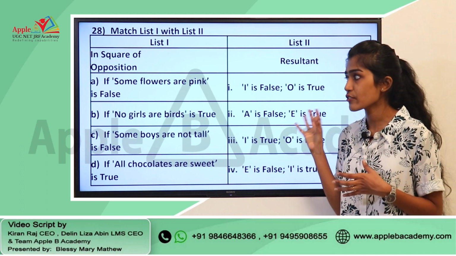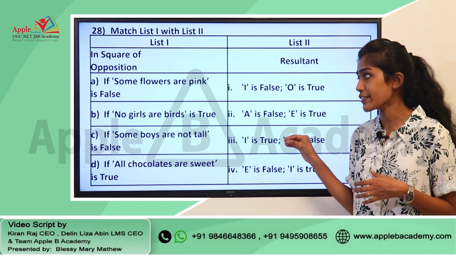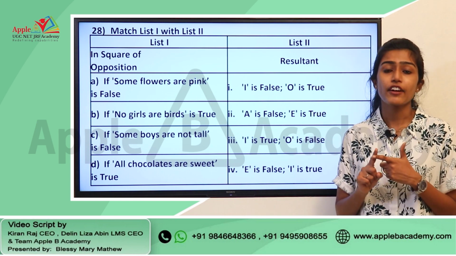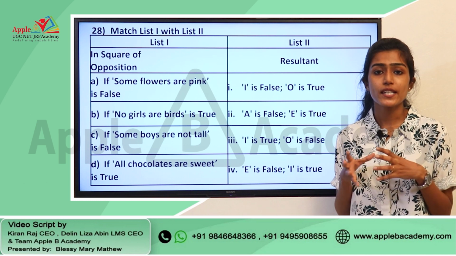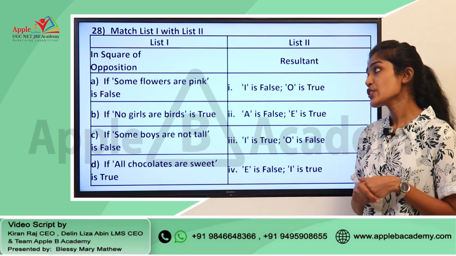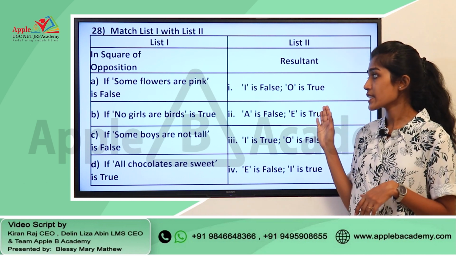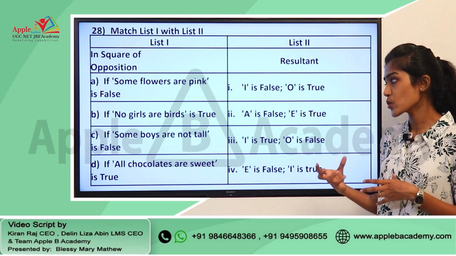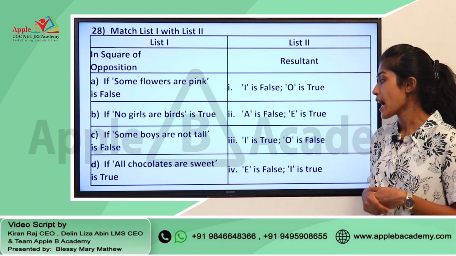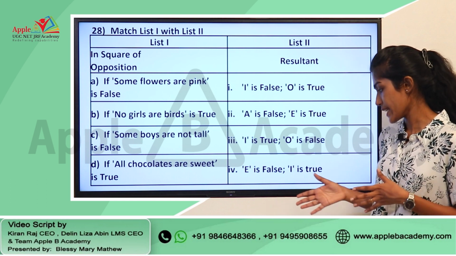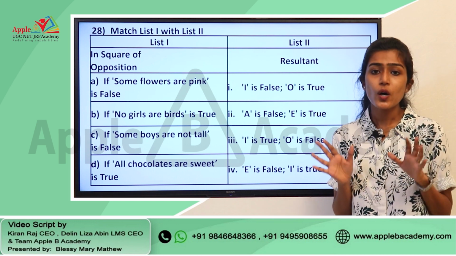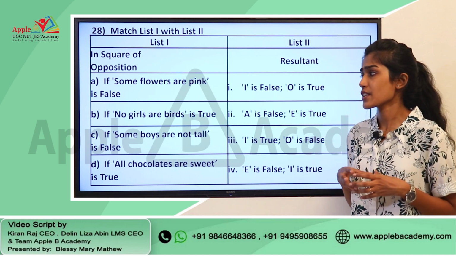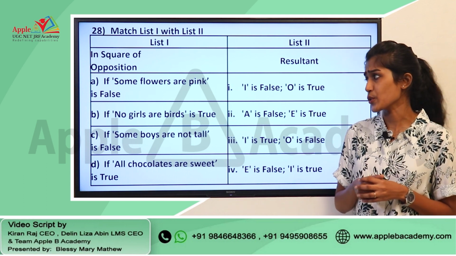First and foremost, you have to find out the type of proposition given as an example in each of these options, and then identify the concept that we have already learned in square of opposition. The list 2 includes: I is false, O is true, A is false, E is true, I is true and O is false, E is false and I is true. If you know the concept that we have learned in square of opposition, this is a very easy question for you to crack.